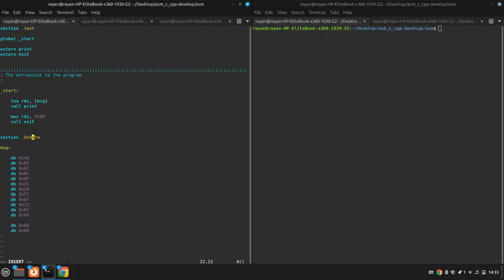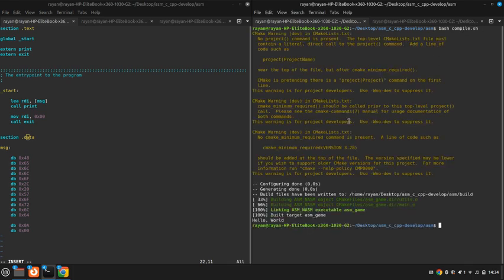Now we do back. Now we do bash compile.sh, and there we go. Hello world in x86-64 assembly, compiled with